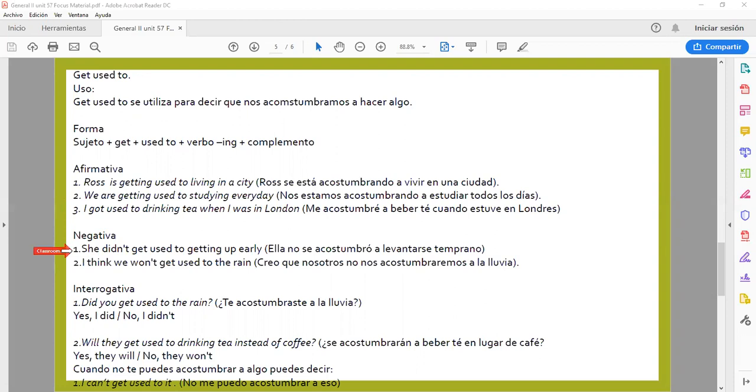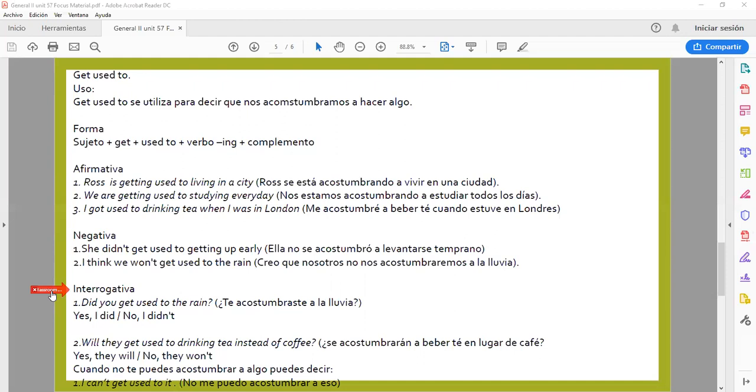Negative. She didn't get used to getting up early. Here we are talking about past events. And 2, I think we won't get used to the rain. So here we are talking about future events.